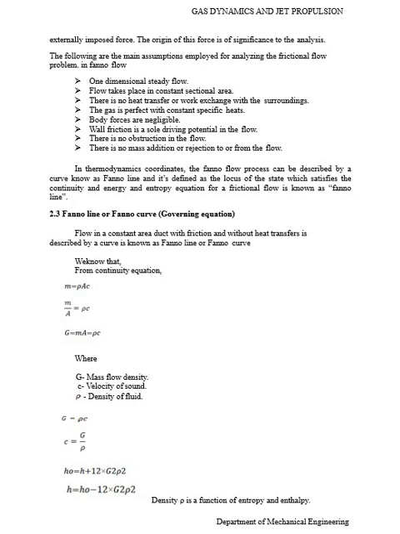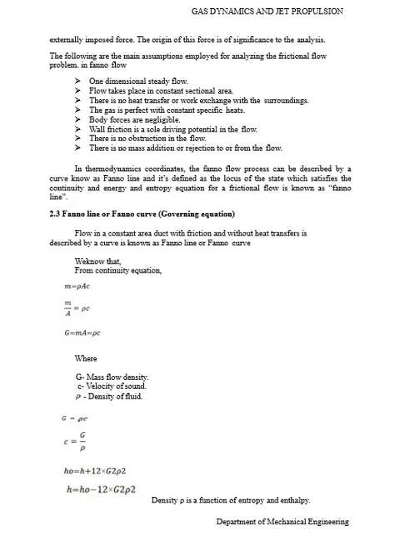The following are the main assumptions employed for analyzing the frictional flow problem in Fano flow. One-dimensional steady flow. Flow takes place in a constant sectional area. There is no heat transfer or work exchange with the surroundings. The gas is perfect with constant specific heat. Body forces are negligible. Wall friction is the sole driving potential in the flow. There is no obstruction in the flow. There is no mass addition or rejection to or from the flow.